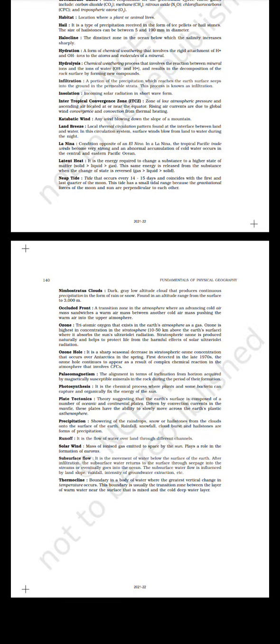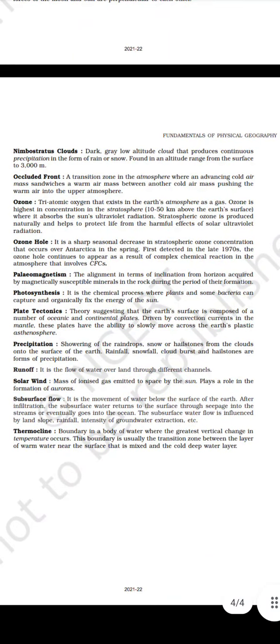Nimbostratus clouds, dark grey low altitude cloud that produces continuous precipitation in the form of rain or snow, found in an altitude range from the surface to 3000 meters. Occluded front, a transition zone in the atmosphere where an advancing cold air mass sandwiches a warm air mass between another cold air mass, pushing the warm air into the upper atmosphere.